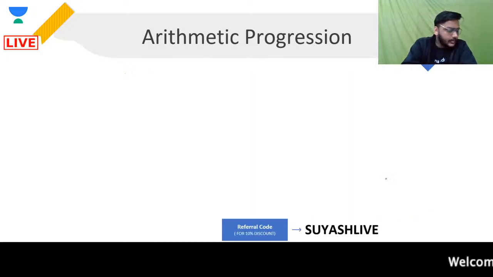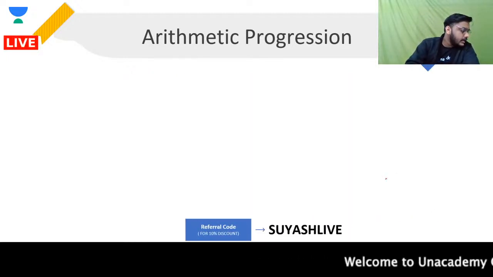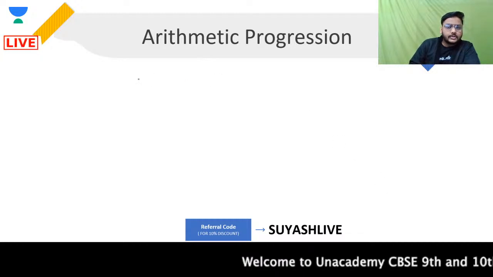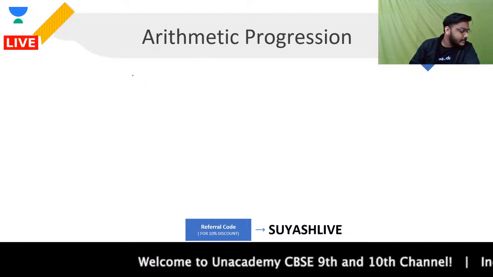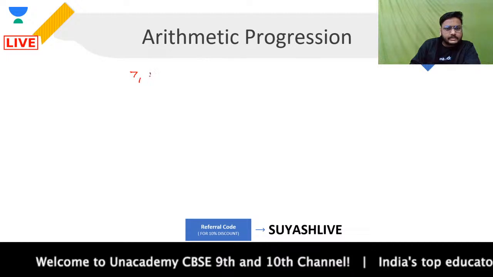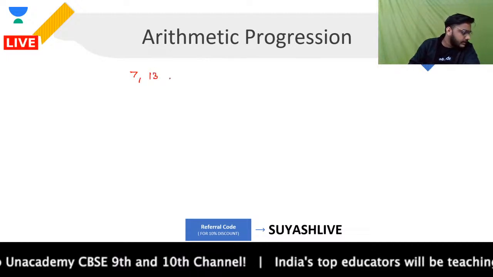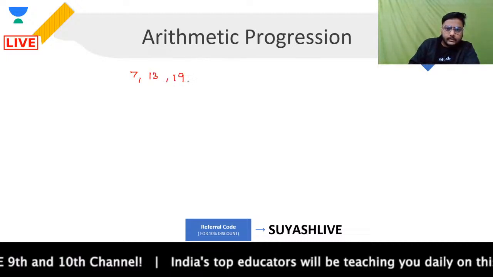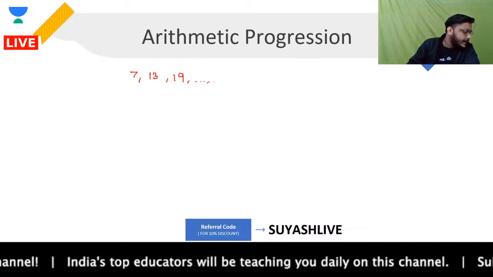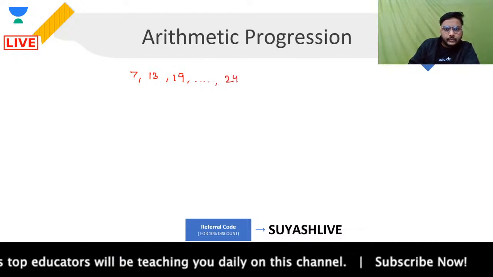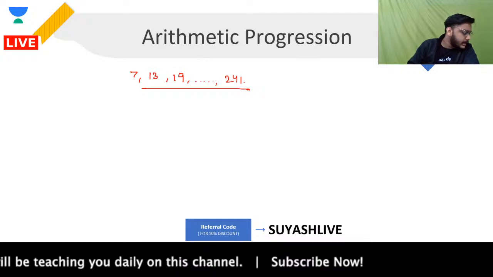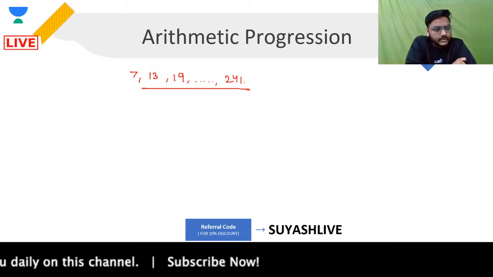Okay, let's proceed forward. Let's take one question based on this. We need to find the middle terms of this AP. हमें इनके middle term या middle terms find करने हैं, and the AP is 7, then 13, then you have 19, and then you have 241. Okay, this is the AP that I'm having, and I want to find the middle term of this AP.